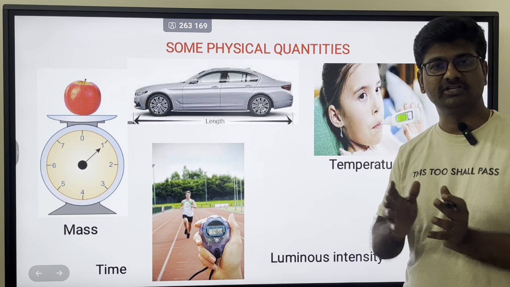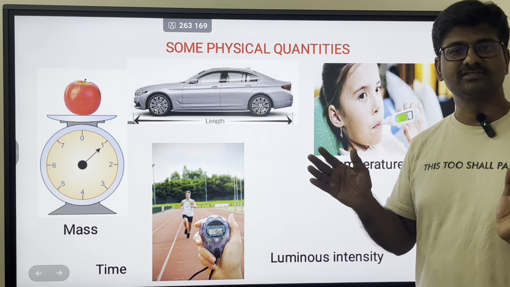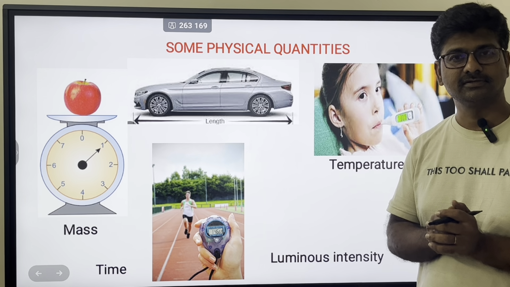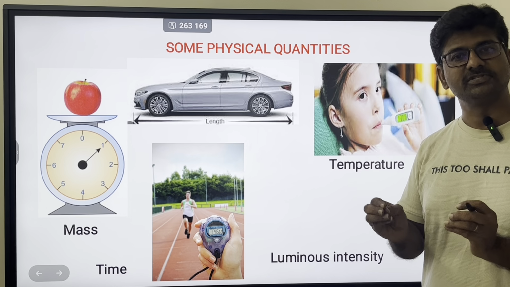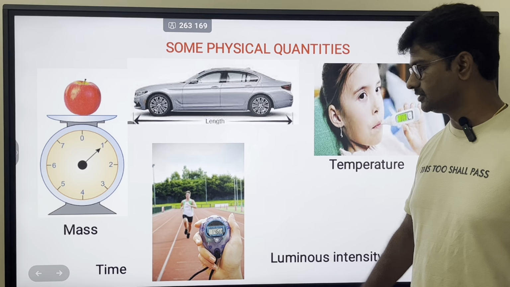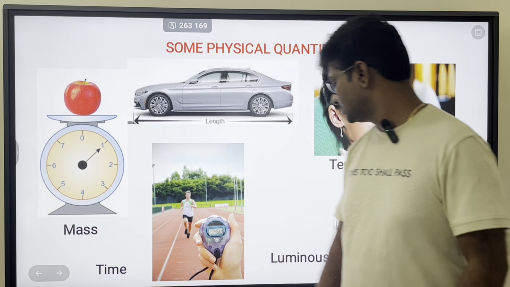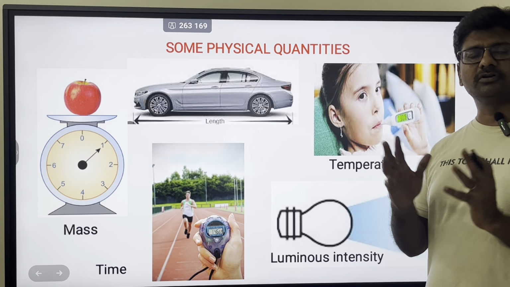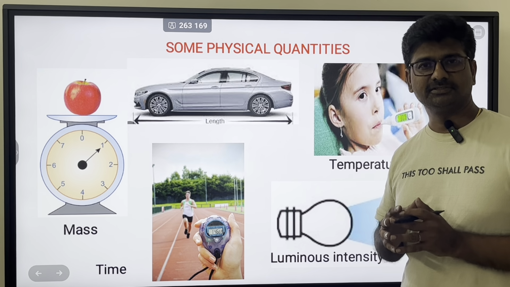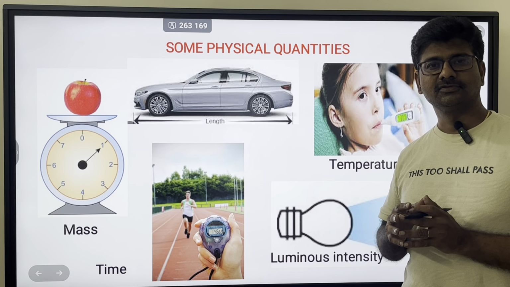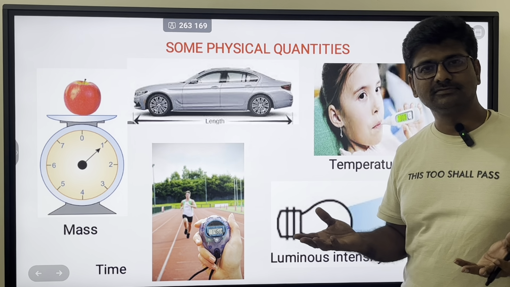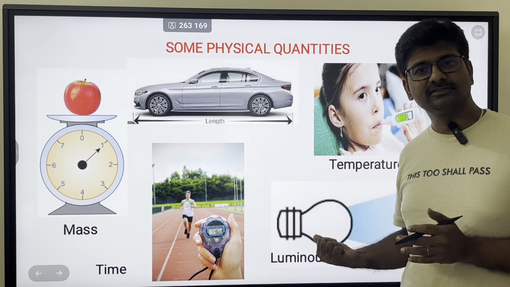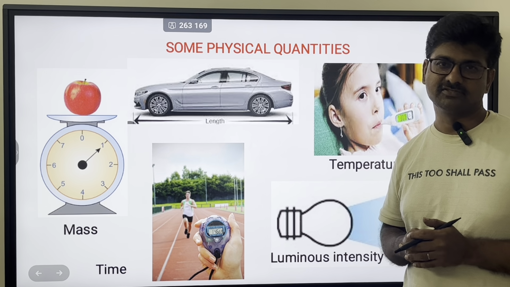In so much time means maybe in next 30 minutes you have to complete this task, or next 30 seconds you have to complete this task. So there should be some quantity to specify it. That quantity is time. Similarly, you say there is lot of light outside. So lot of light means what? There should be something to specify that light also. That quantity is luminous intensity.